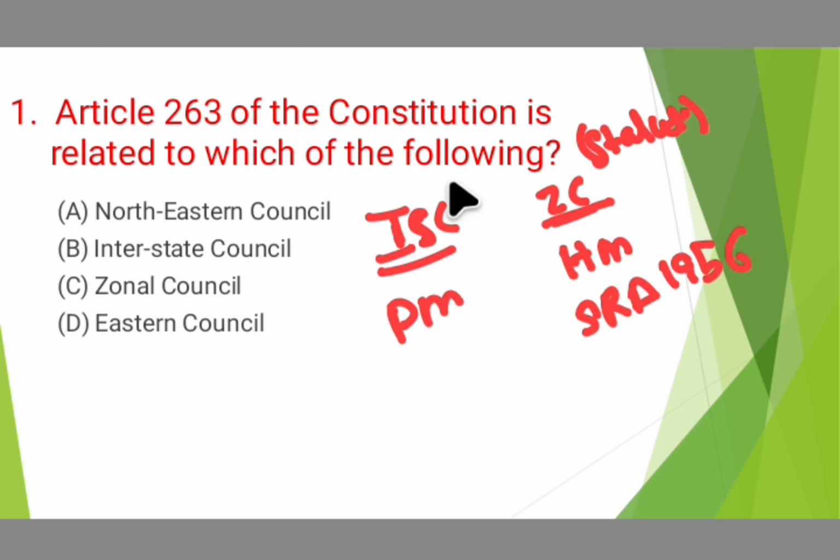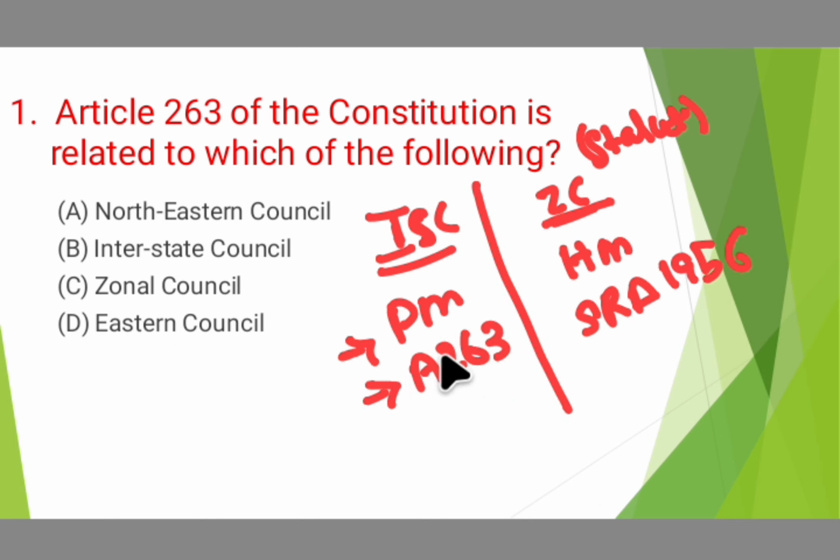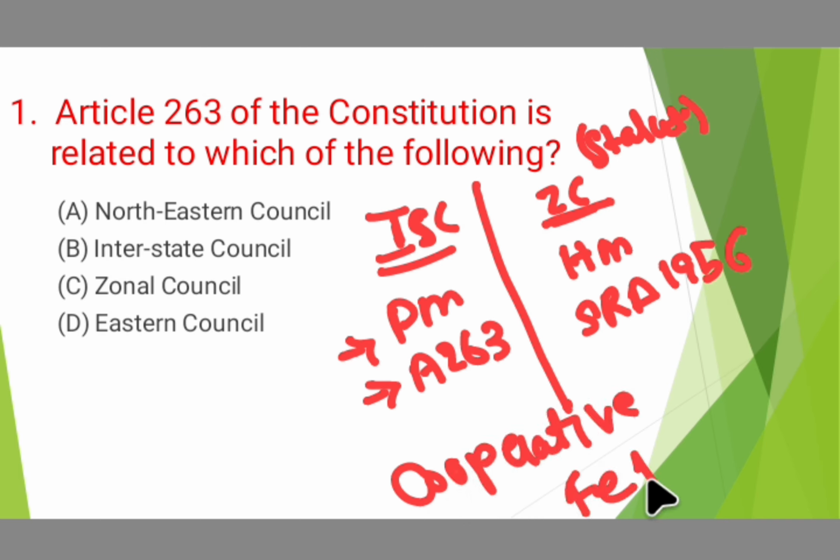The interstate council is the constitutional body mentioned in part 11 of the Constitution of India in Article 263. Both the interstate councils and zonal councils are there to promote cooperative federalism.